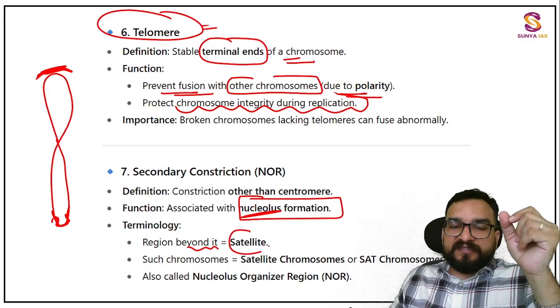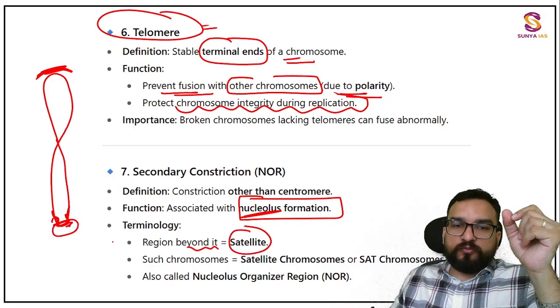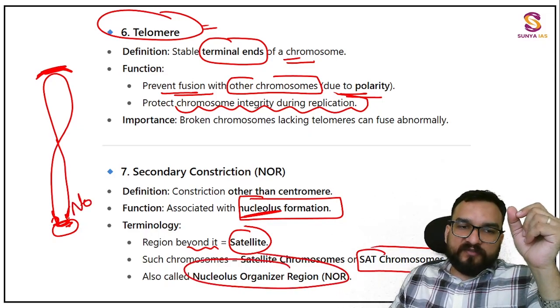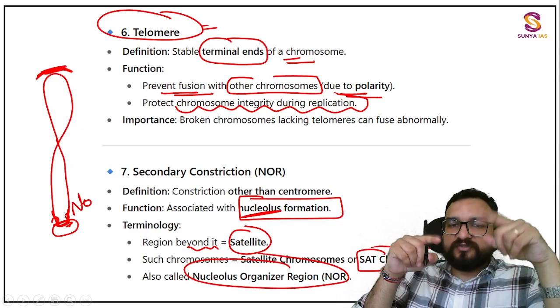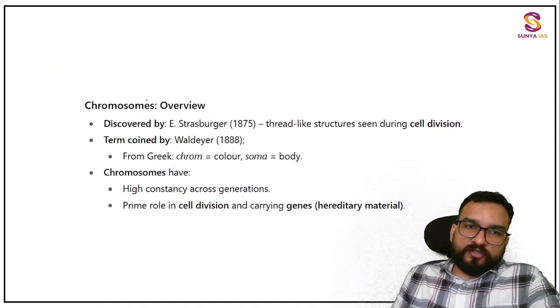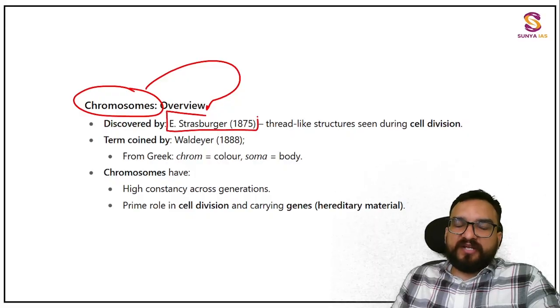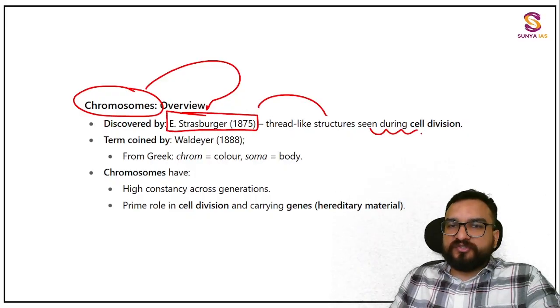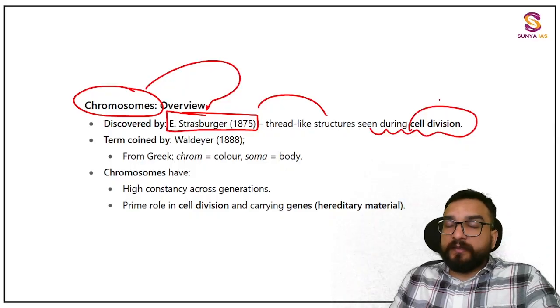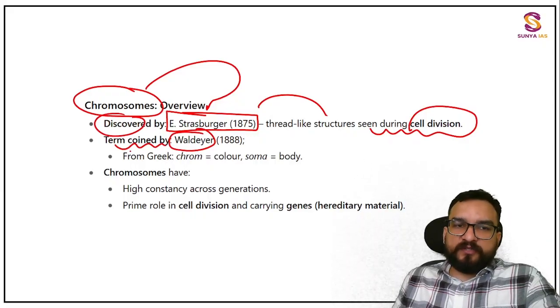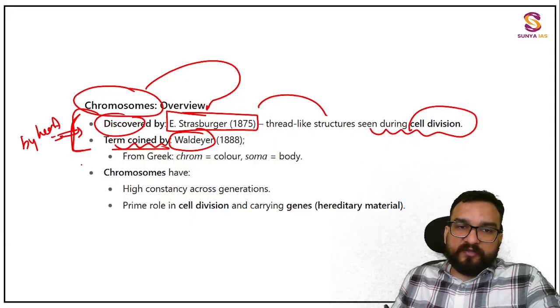The region beyond it is the satellite region. Also it is known as a satellite chromosome, SAT chromosome, or also called NOR. So this secondary constriction region is also known as NOR. Now understand this information also: chromosome was discovered by E. Strasburger, a thread-like structure seen during cell division, that too in metaphase. I keep hearing that again and again. I will tell you about metaphase also. The term was coined by Waldeyer, discovered by Strasburger, term coined by Waldeyer. This you should remember by heart. Okay, by heart you have to remember this.